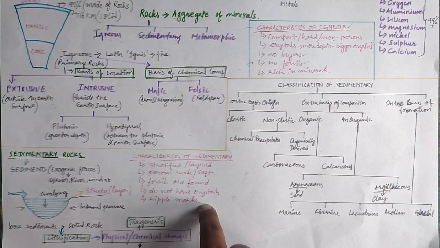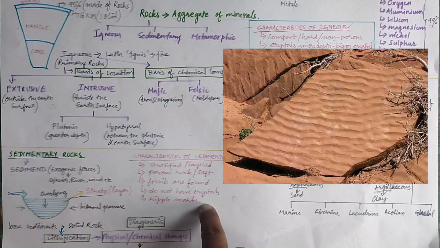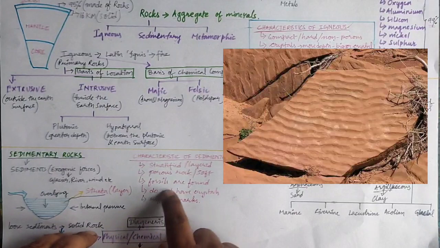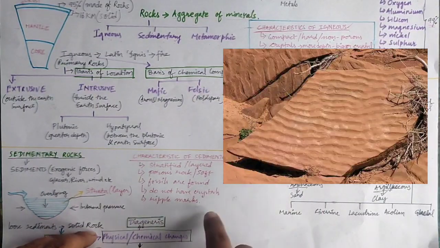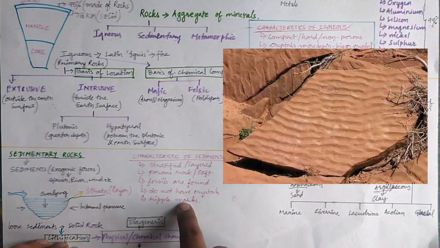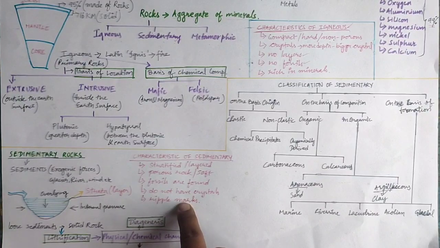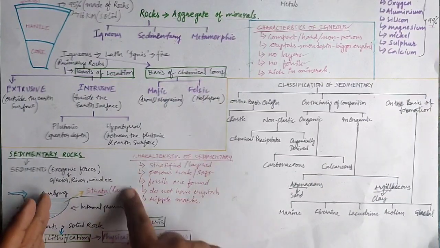Next we have the ripple marks. Since it has been formed from the deposition of sediments under the water, we will find marks in a very wavy structure. Those kinds of marks are known as ripple marks, which have been made by the water. Now this was the formation of sedimentary rocks and the characteristics.